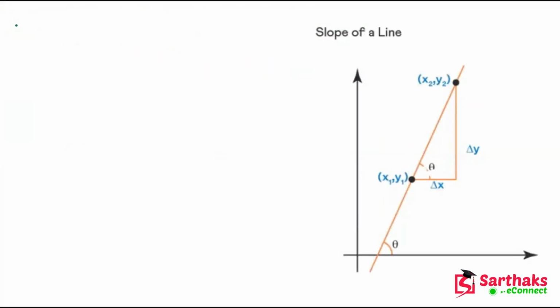So my dear friends, we know that m is equal to what? M is the slope of a line. The slope of a line is defined as the change in y coordinate with respect to the change in x coordinate.